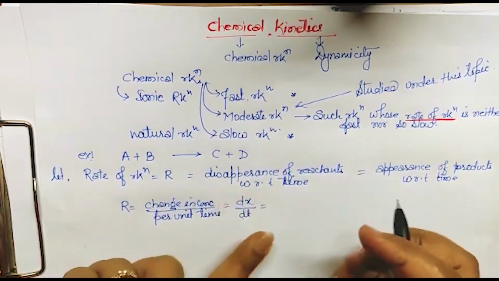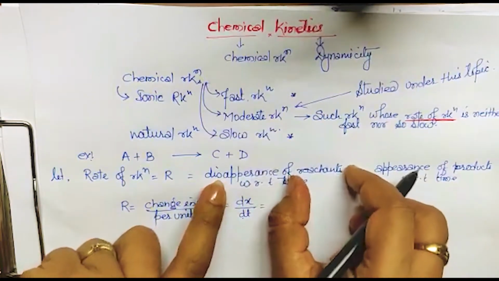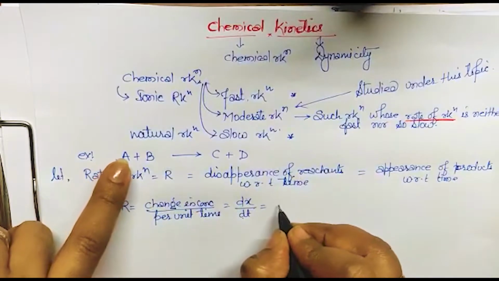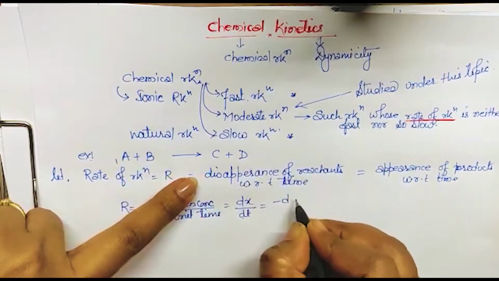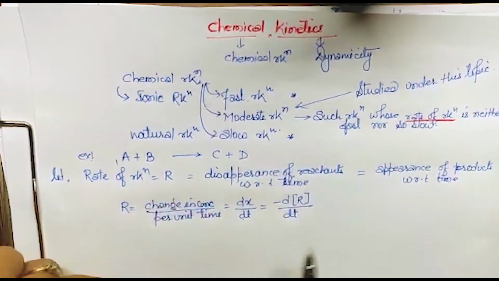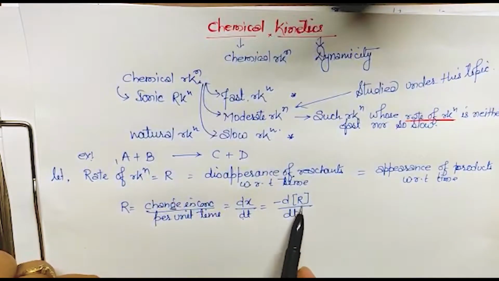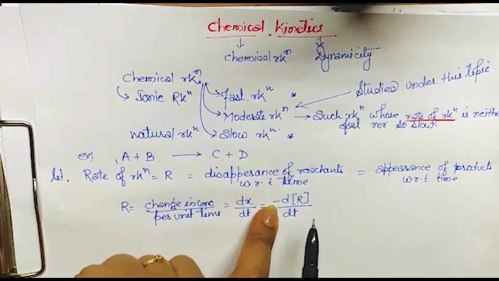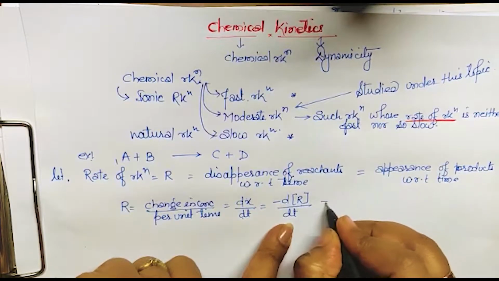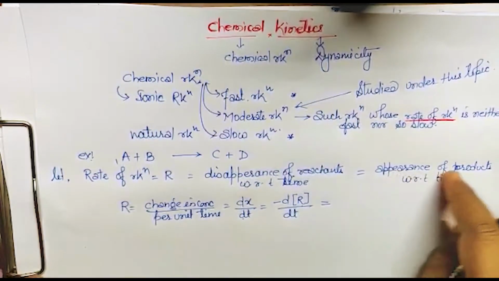So this is disappearance of reactant. So can I write the disappearance as dR upon dt? This R is the concentration of reactant, and this minus sign shows that it is undergoing disappearance. Okay, now this will be equal to the appearance of product.